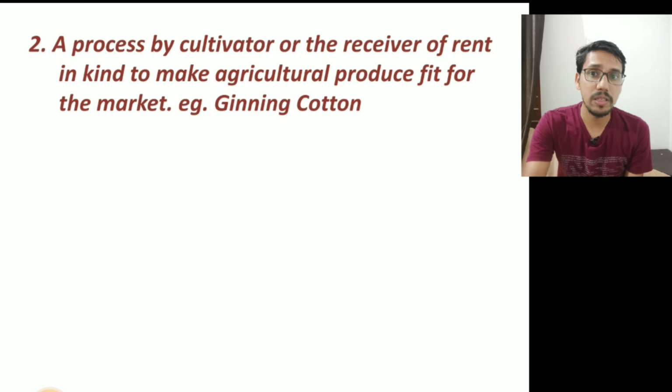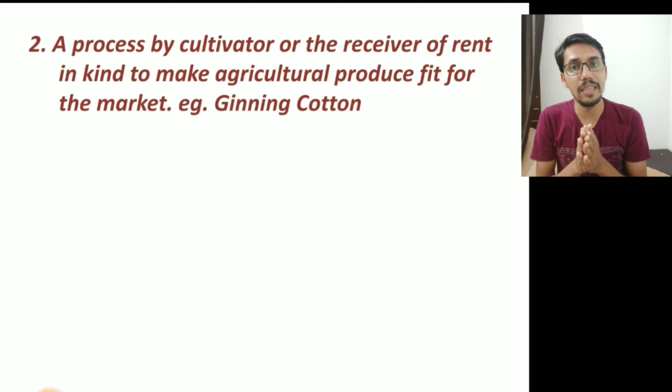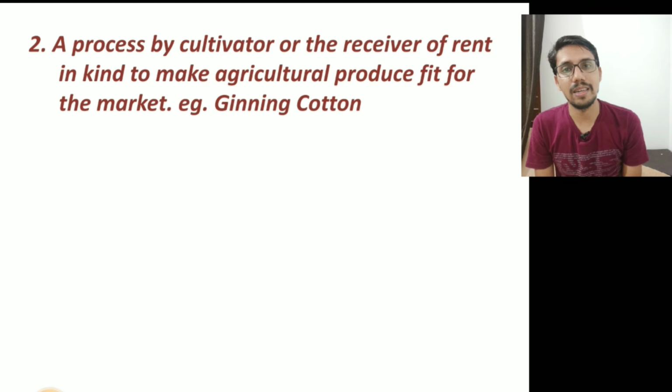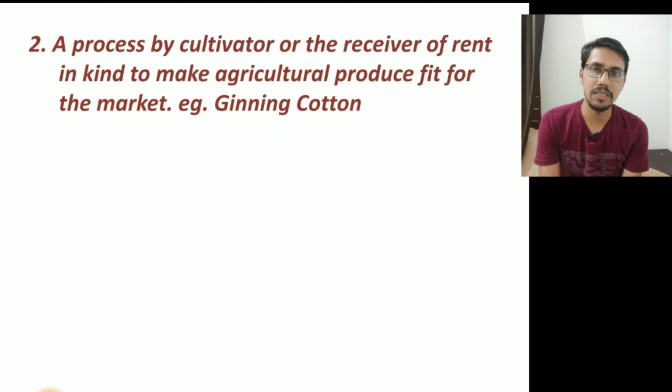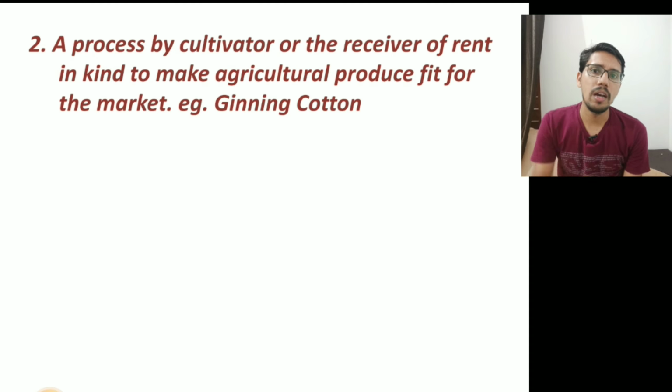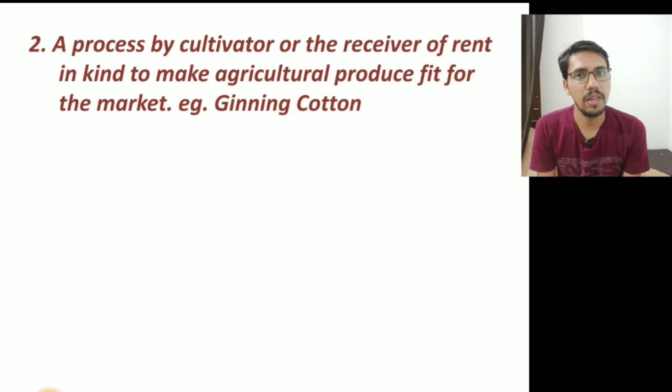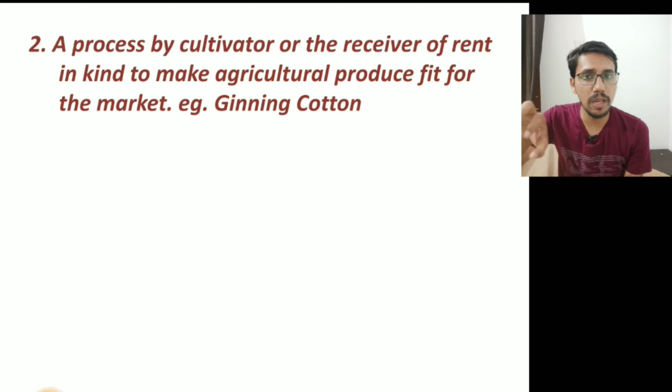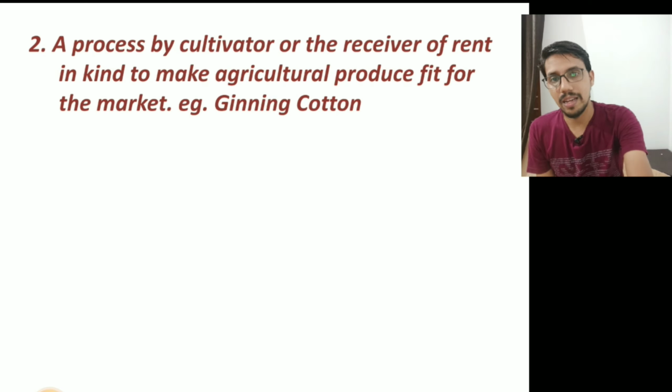Any income the farmer receives from such processes making the produce fit for the market is treated as agricultural income. Otherwise, it shall not be treated as agricultural income. Say, for example, if any person is manufacturing rubber or any other product, and again transfers it to another form in order to get higher income, that shall not be treated as agricultural income. A separation will be there. Some portion will be agricultural income and the other portion will be business income in some cases. But if it is necessary for marketing, it shall be treated as agricultural income.